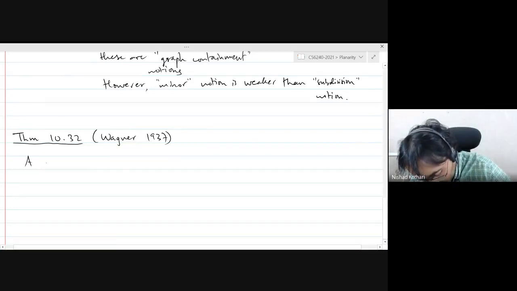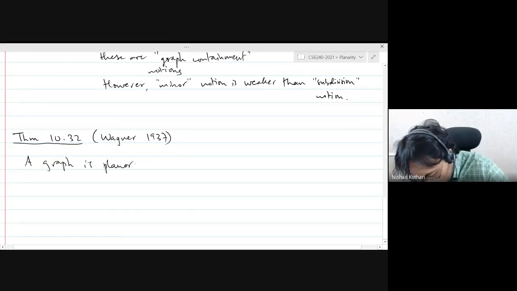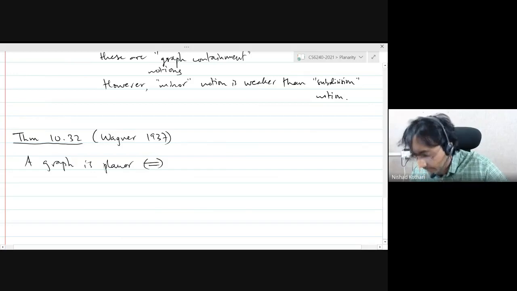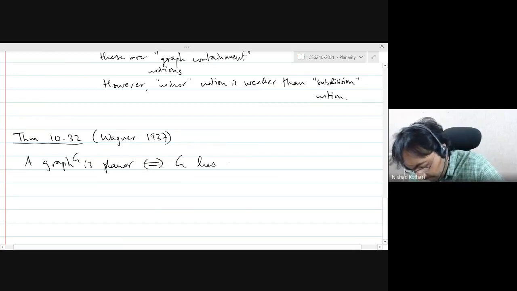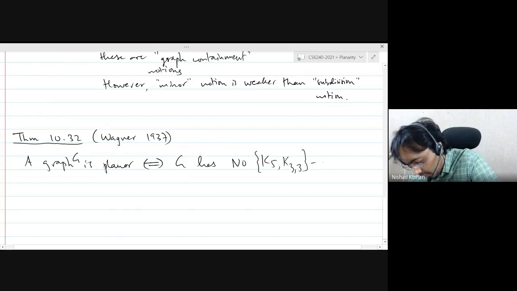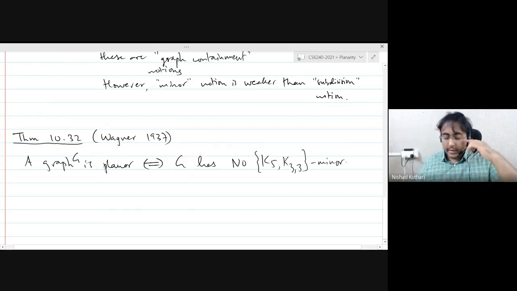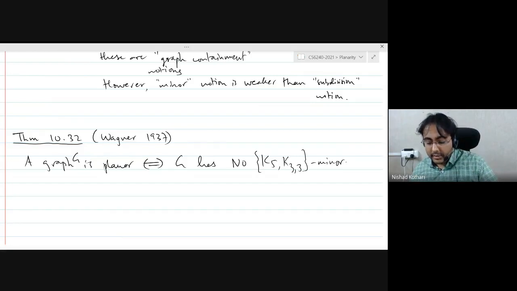He proved that a graph is planar if and only if G has no K5 or K3,3 minor.